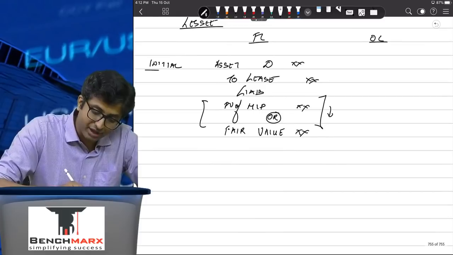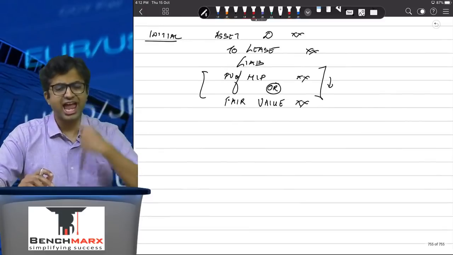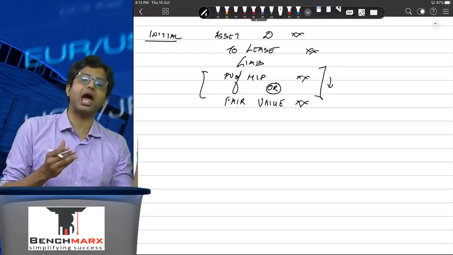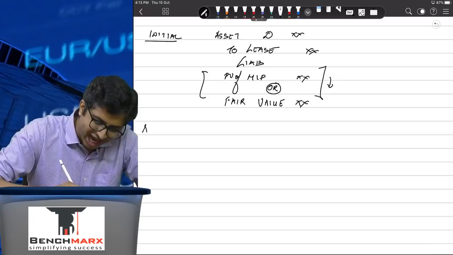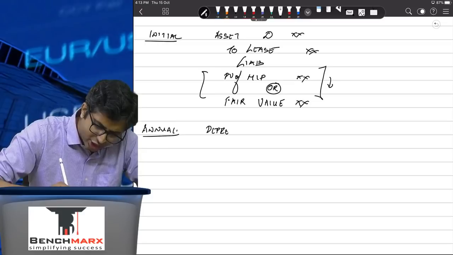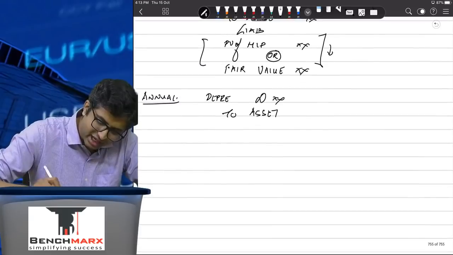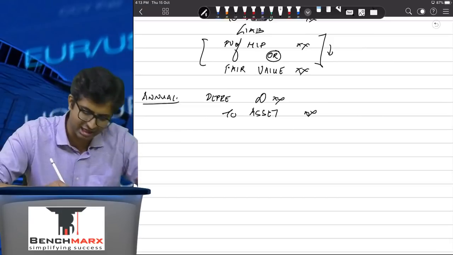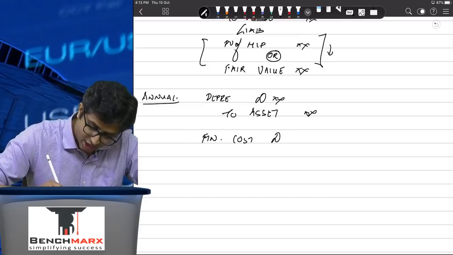Okay, now you have recorded this transaction not as a lease transaction but a borrow and buy transaction, in which case every year if a lease payment is made, we will not treat it as a lease payment. Instead, we will treat it as a repayment of lease liability and the attached interest. So the annual entries over here would be: since it is an asset, it will also be depreciated. So this is depreciation account debit to, let us say, the asset, and lease liability, the lease rent that you pay, this will no longer be called lease rent account debit to bank. Instead, you will recognize interest. So that is finance cost, that is interest to bank.